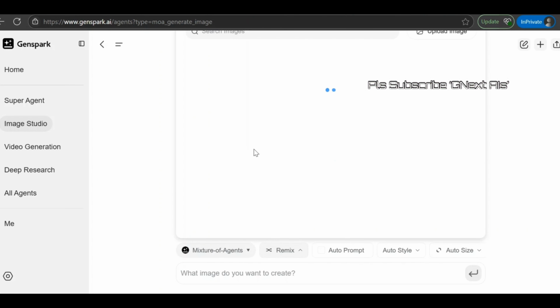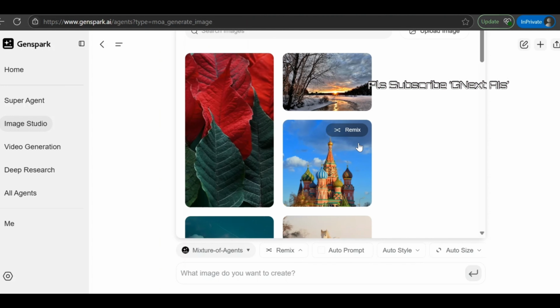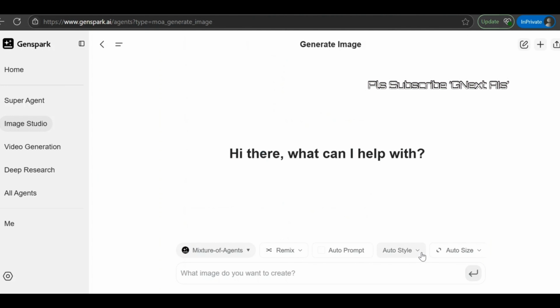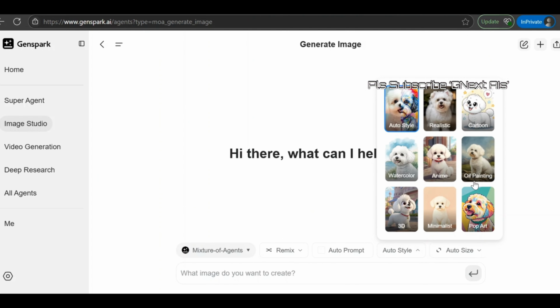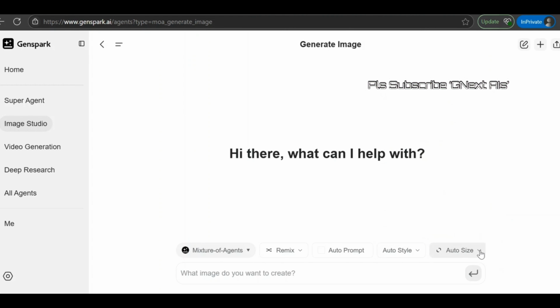So it can remix with any of the previously defined styles. And you can have auto styles, or you can select some styles here. Auto size is selected, and you can select a particular aspect ratio like 9:16, 4:3, or 16:9. So all these things you can create.